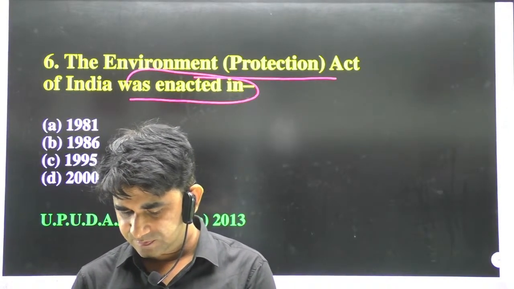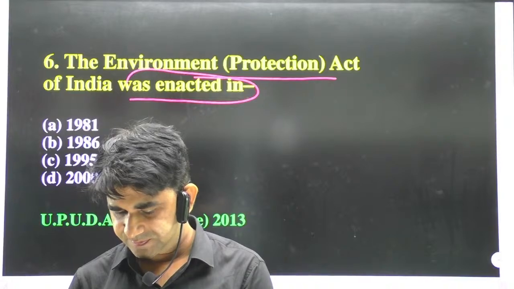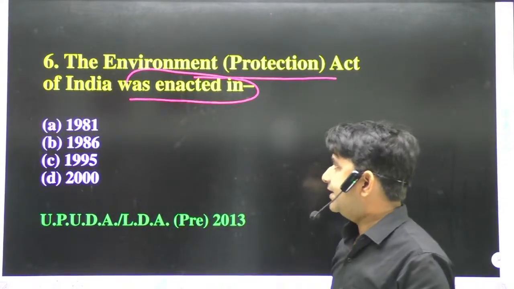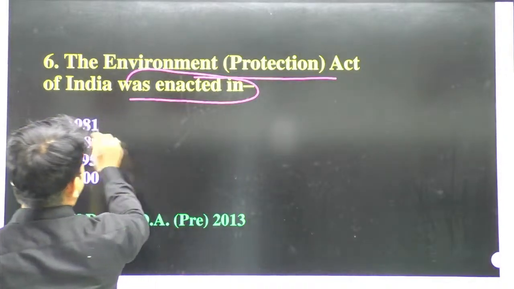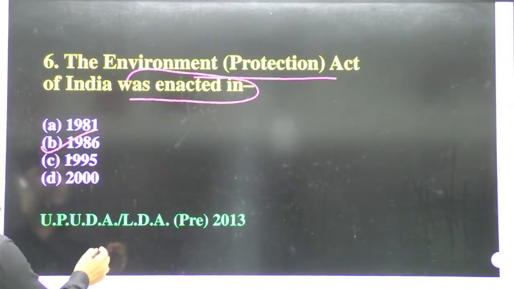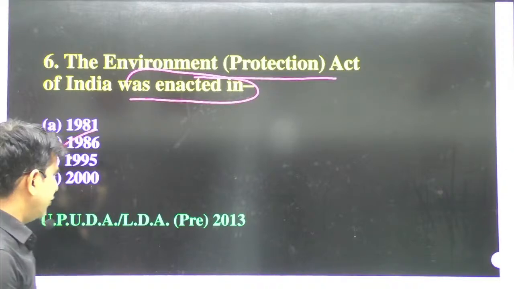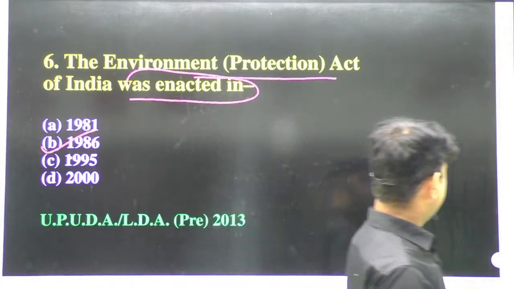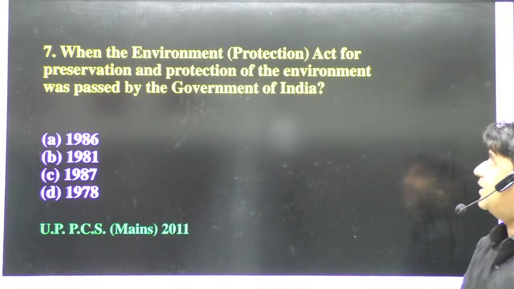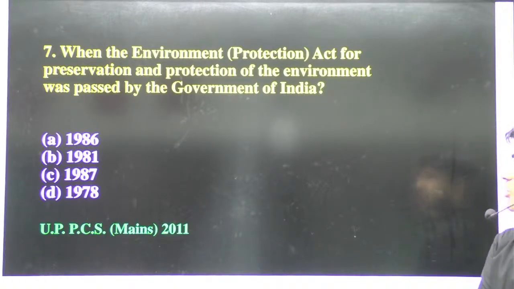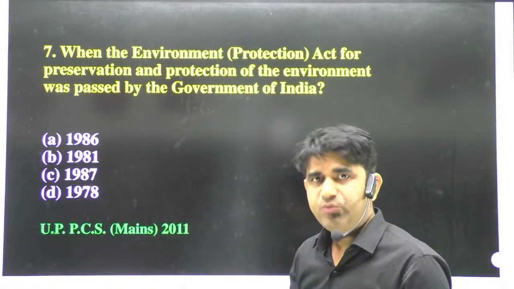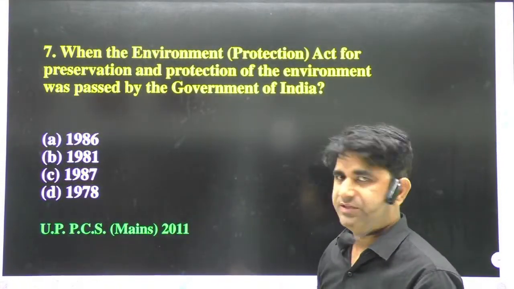I'm still waiting. Well, the correct answer will be 1986, because the Environmental Protection Act of India was enacted in 1986. Now we'll move to the next question. When was the Environmental Protection Act for Preservation and Protection of Environment passed by the government of India? Same question, only the language is different.